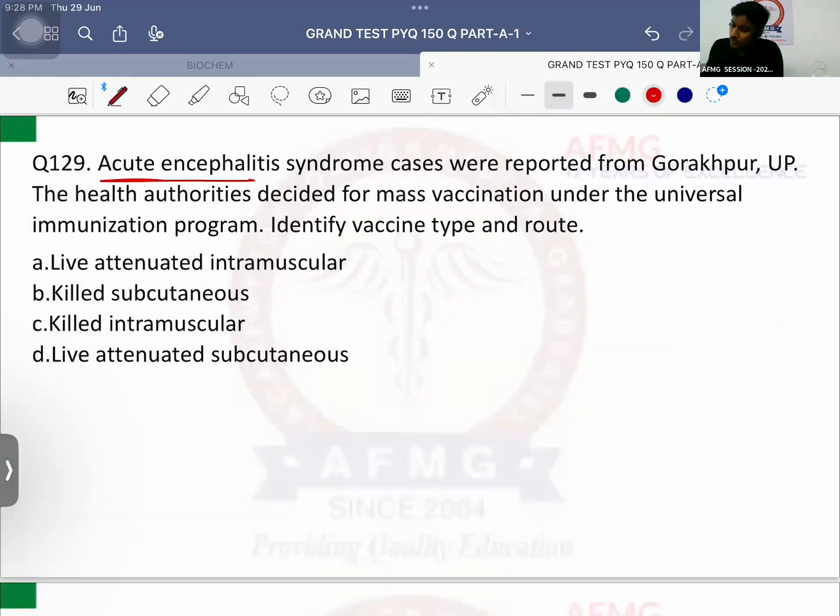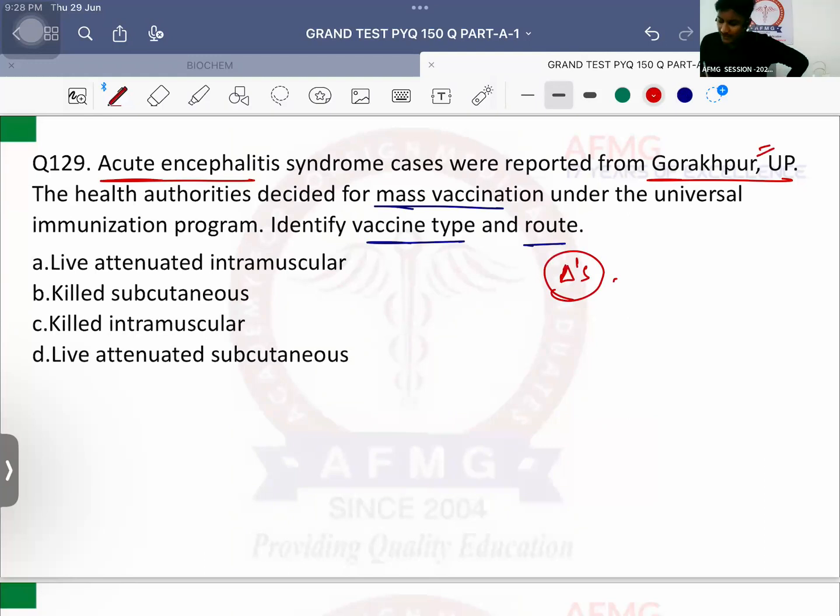Question number 129. Acute encephalitis syndrome cases were reported from Gorakhpur, Uttar Pradesh. The health authorities decided for mass vaccination under the Universal Immunization Program. Identify the vaccine type and route. What is the disease usually? So definitely Gorakhpur, Uttar Pradesh and encephalitis syndrome. It is more likely an endemic state for Japanese encephalitis. Japanese encephalitis is the most common cause of encephalitis in India also.